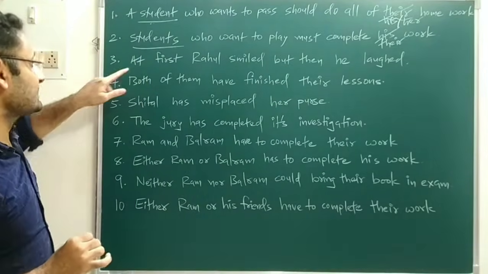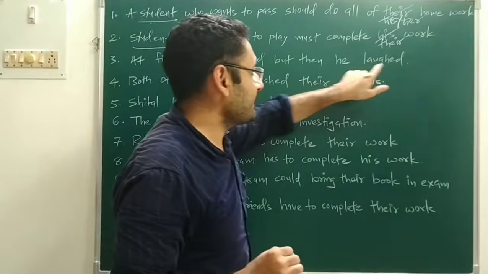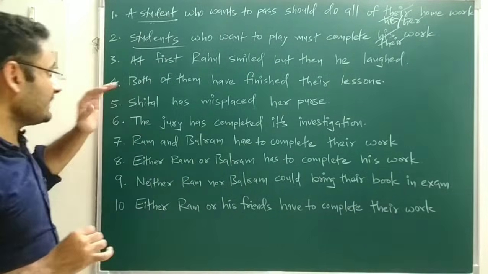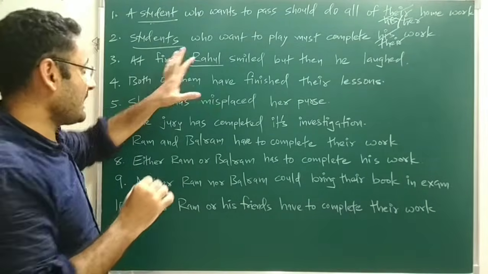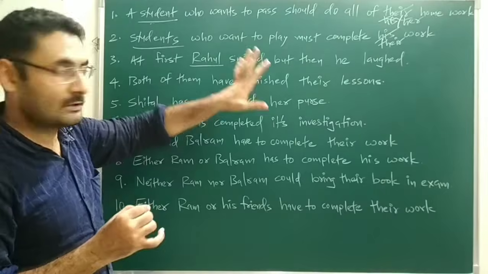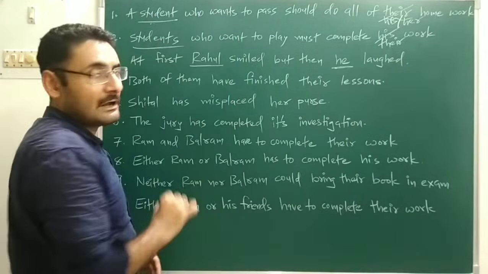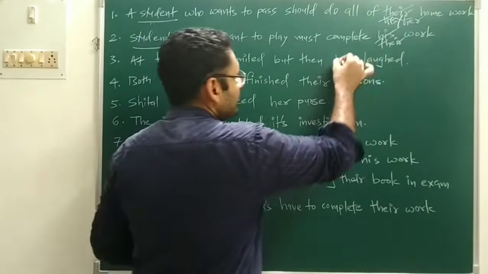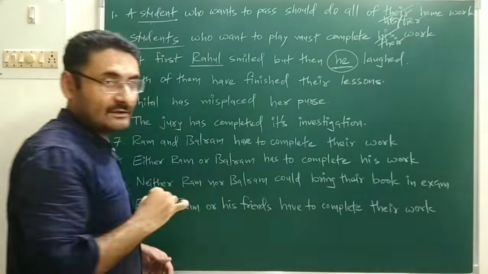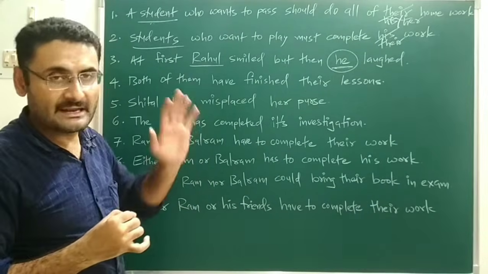Okay. Next sentence. At first, Rahul smiled, but then he laughed. Over here, noun is what? Name. Rahul is a noun, and Rahul is singular. So the pronoun should be singular. He describes Rahul, so the pronoun is singular. That sentence is correct. But that pronoun he represents which type of pronoun? That is a masculine pronoun, or you can say male pronoun.